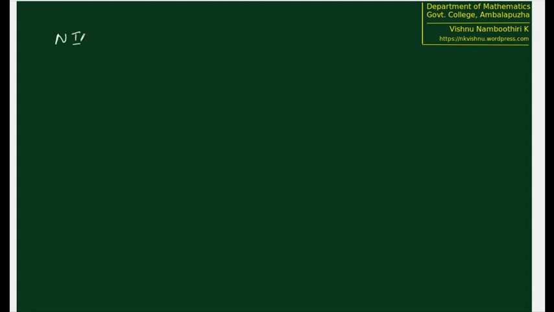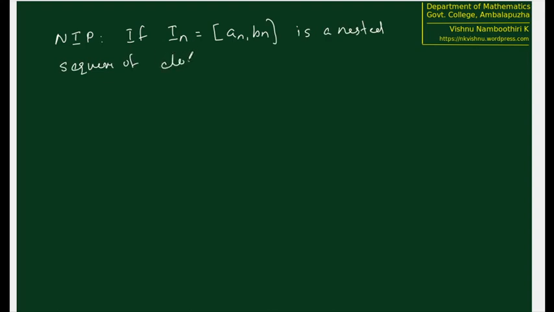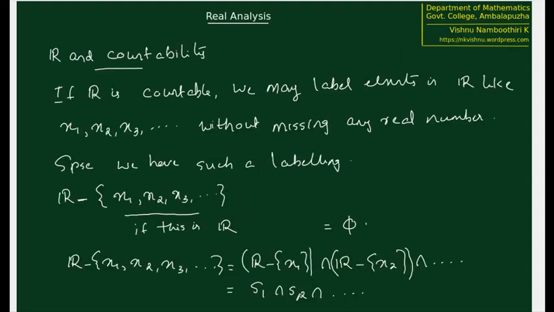The nested interval property says that if In equals the closed interval [An, Bn] is a nested sequence of closed intervals, then the intersection of the In is non-empty.